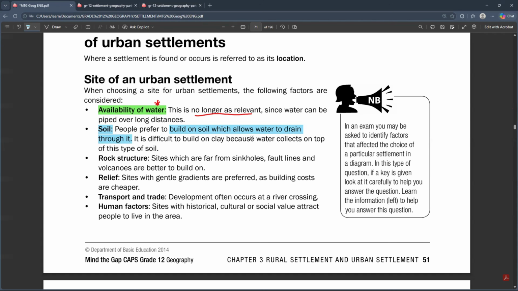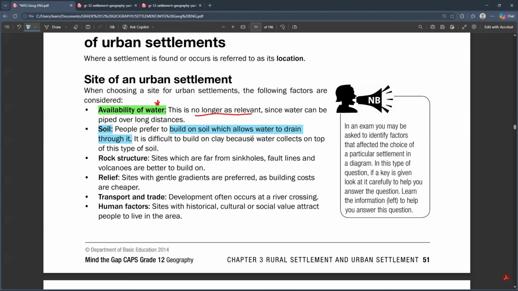So we cannot build settlements or make buildings on an area that has clay, because clay cannot absorb water. But if you go to a place that has sand, that type of soil is good, because when it rains or whenever water lands on that place, the water will just infiltrate and go down. It will infiltrate and become groundwater, as you guys already know.